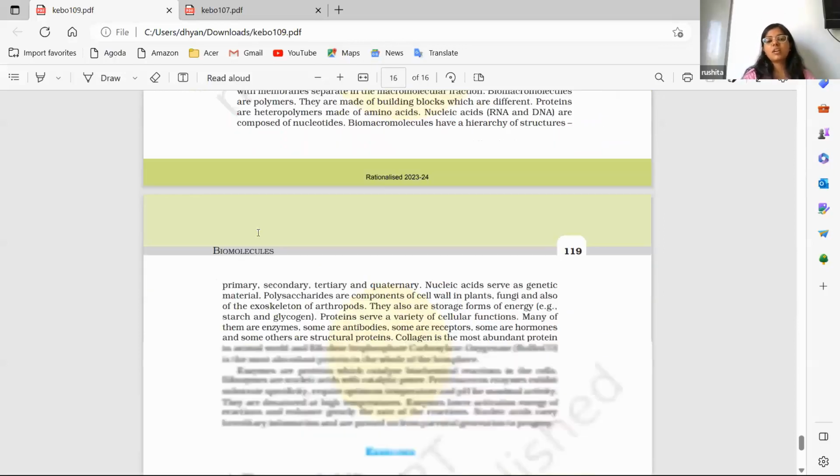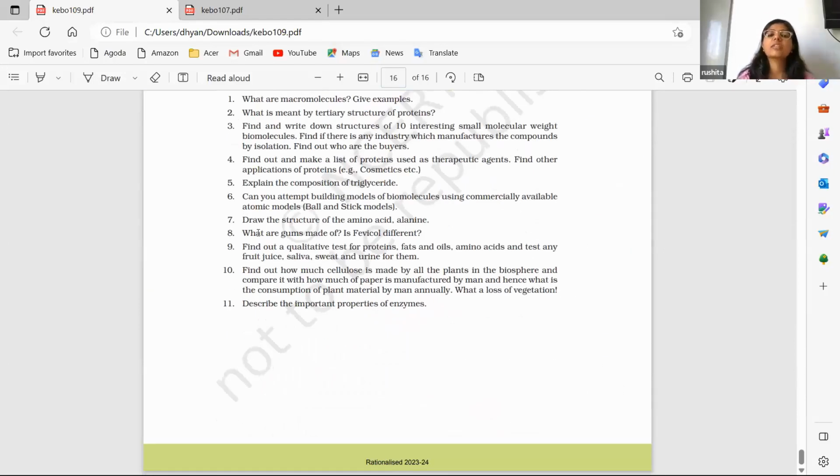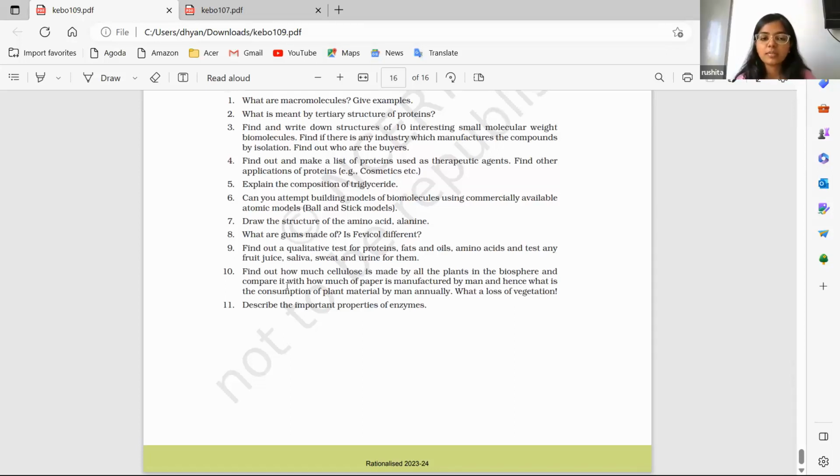Now, the eighth question is: what are gums made of? Often people ask, is Fevicol different? This is also not given in the chapter, but gums are made up of polysaccharides, heteropolysaccharides. So different polysaccharides are combined together in certain proportions to make gums industrially. And Fevicol is not a polysaccharide; it is a polyvinyl alcohol. So this is also not given in the chapter, and from the NEET perspective, it's not important.